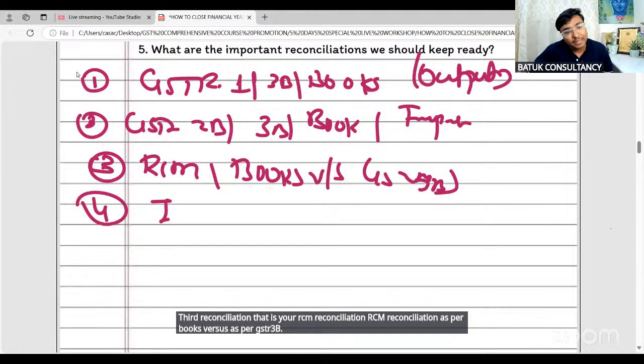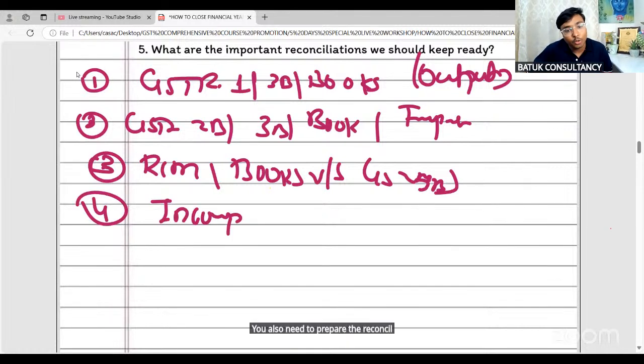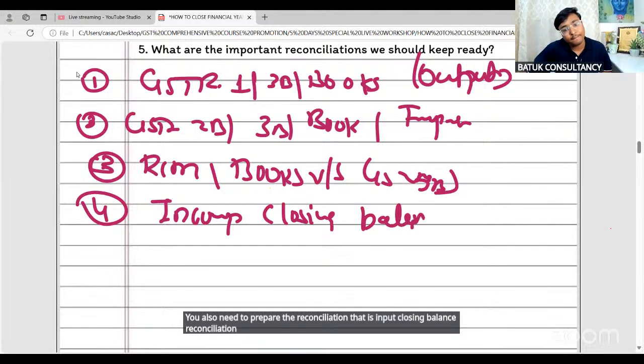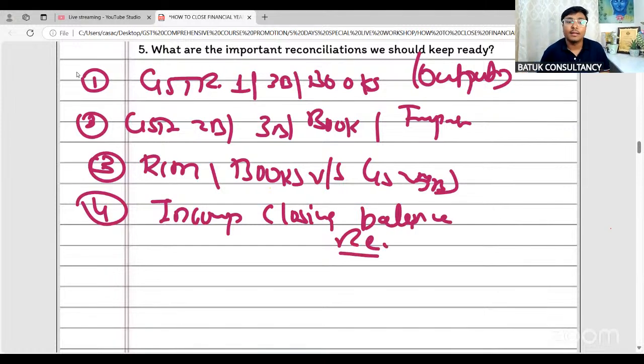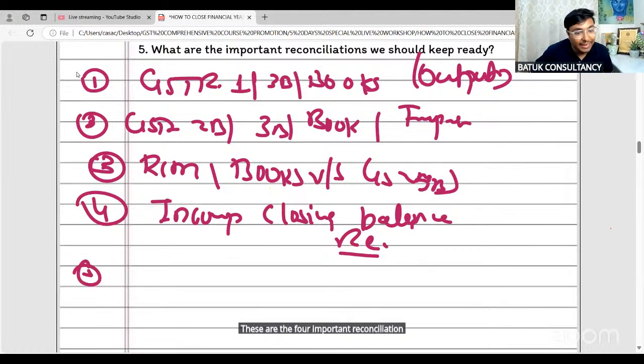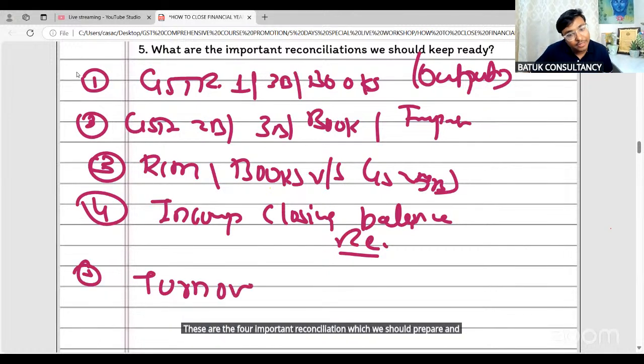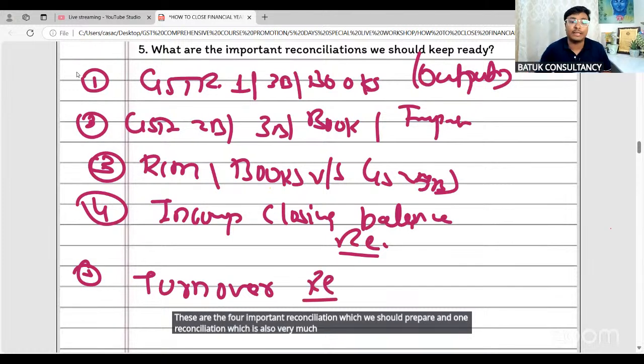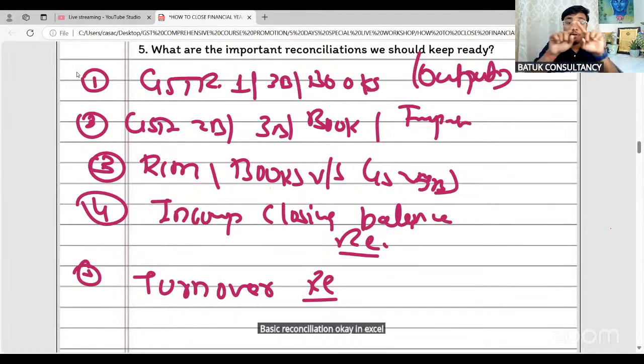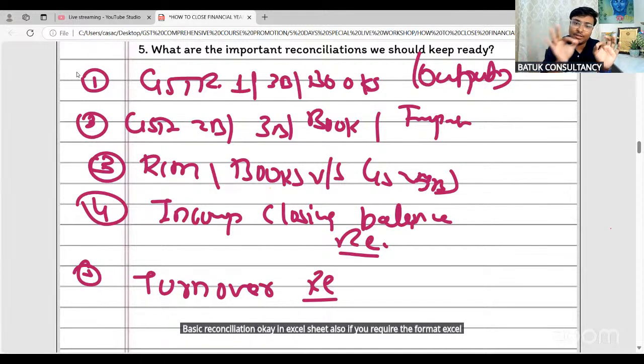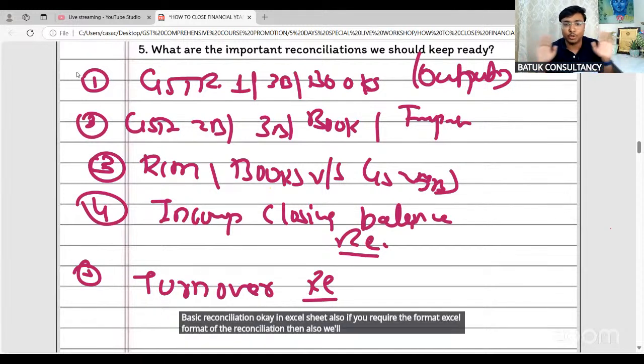You also need to prepare the input closing balance reconciliation. These are the four important reconciliations which we should prepare, and one more reconciliation which is also very important, that is your turnover reconciliation. Now, GSTR 1, 3B and books basic reconciliation in Excel sheet. If you require the Excel format of the reconciliation, then also we'll share it with you. Not an issue.